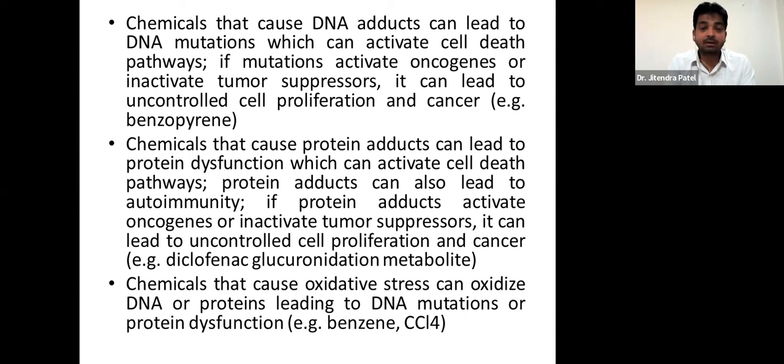For example, benzopyrene is a chemical which leads to DNA mutation, right? If it is inhaled or taken by mistake, it may cause cancer. So that is a toxicant, right?